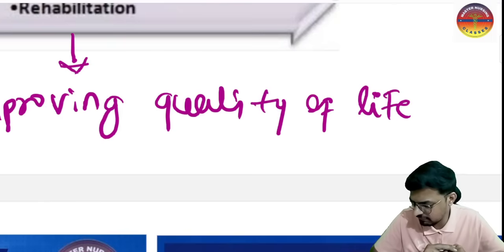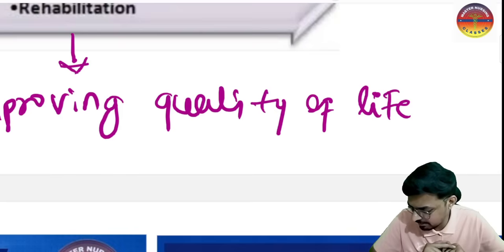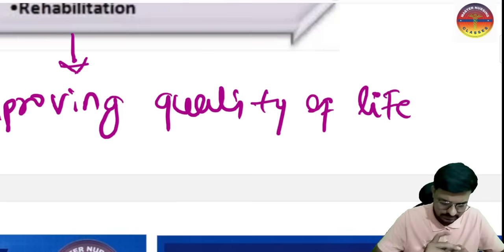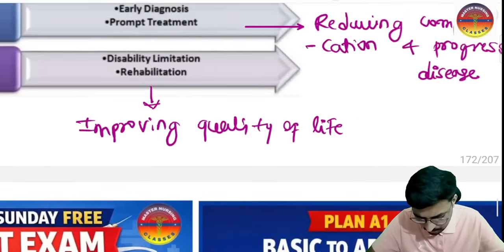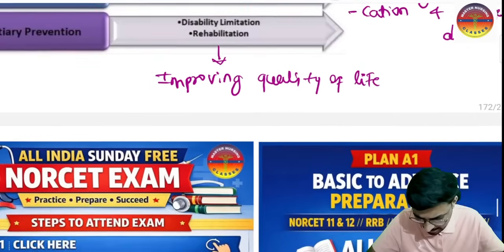Okay, so next one which we have, the patient has lost their functional ability. We are restoring the functional ability of the patient. So what is this one? We are performing the rehabilitation, restoring the structural and functional ability. So that is the tertiary level of the prevention. Very nice. Okay, so these are very important points to keep in mind, and the examples on that one will be very high yield for the exam.